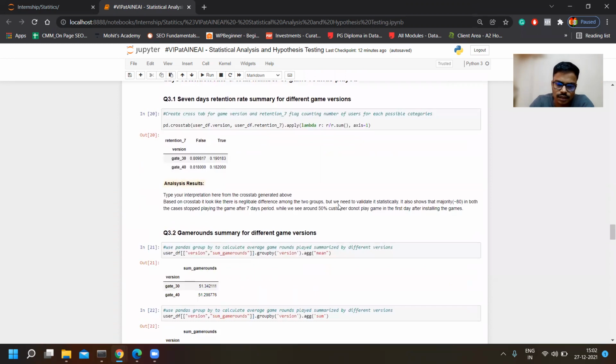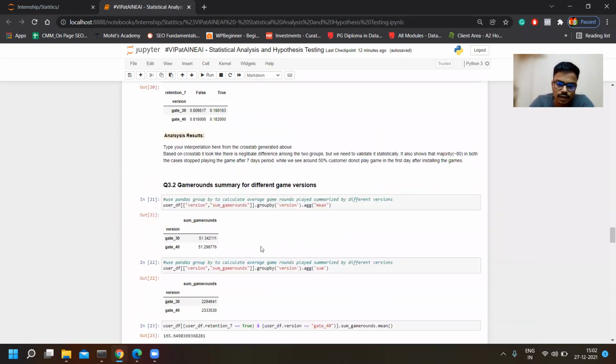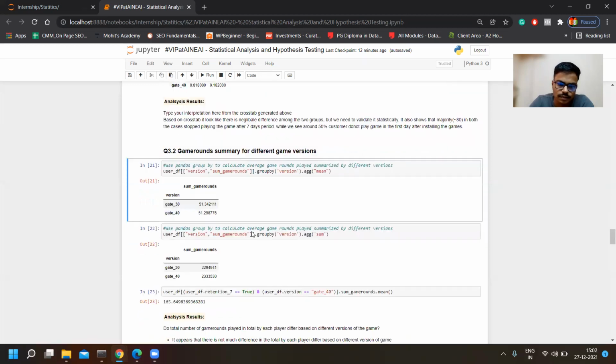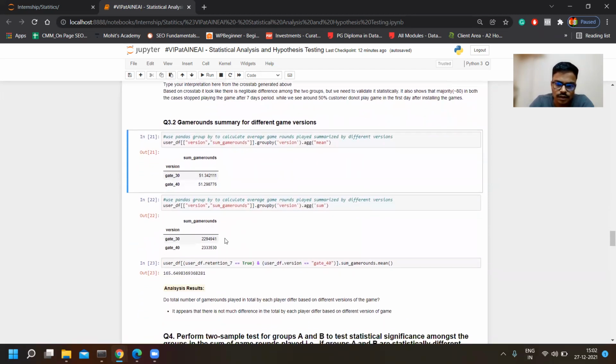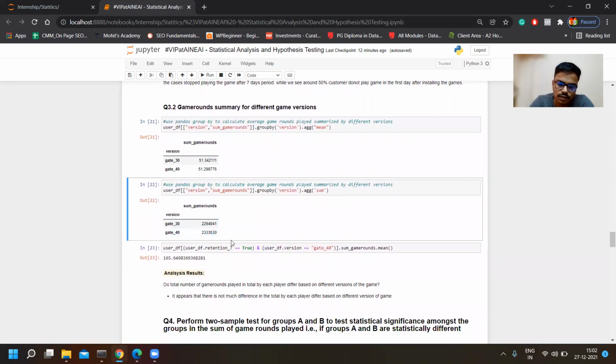Here we look at the game rounds for each version. This is the average of the games being played. If we see here, the games are quite similar in both versions.